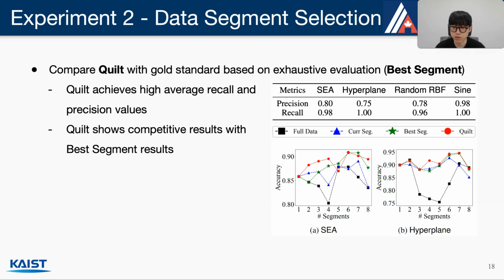We then measure the precision and recall of Quilt selection results against the best segment solution, as shown in the table. The higher average recall and precision values suggest that Quilt selects almost all of the useful data segments, and also some more similar data segments as well. The accumulative model evaluation results shown in the figure also indicate that Quilt shows competitive results with best segment, so we actually achieve most of the room for improvement compared to optimal solutions. More results for other datasets are similar and can be found in our paper.